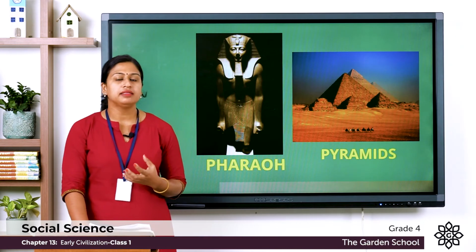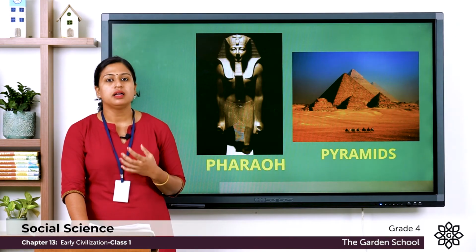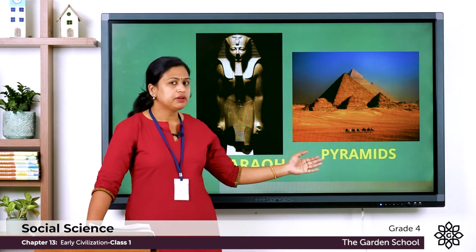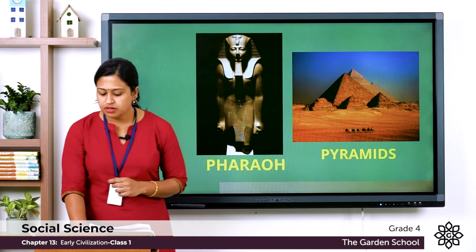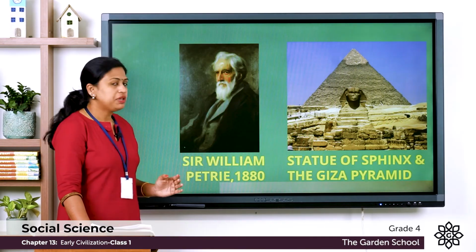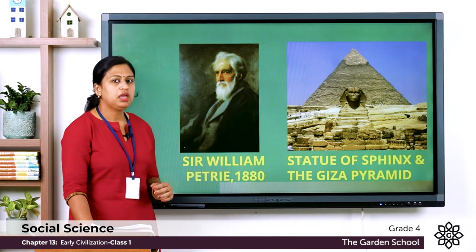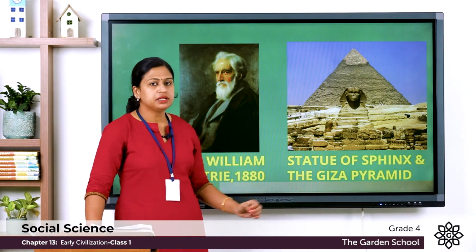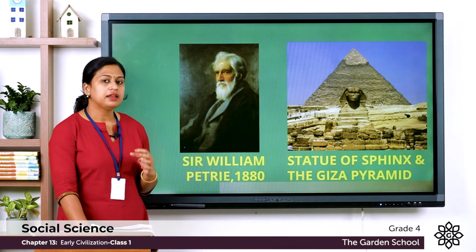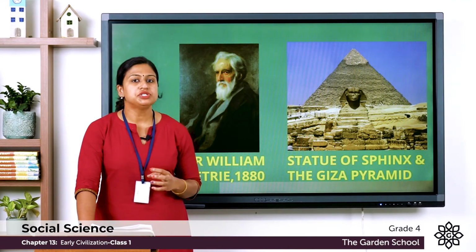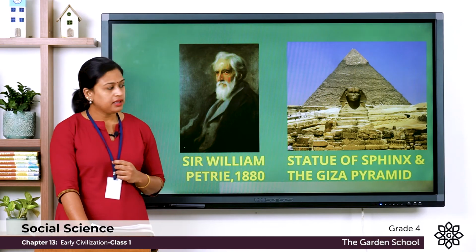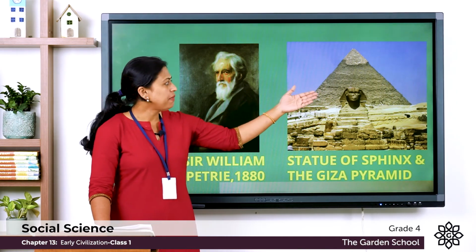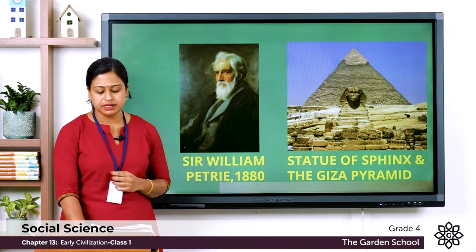So what do you understand by this tomb? It is a place where a dead person is buried. So the pharaoh or the king was buried or kept in these pyramids. Now you can see here the picture of Sir William Petrie, and he was the one to find out the accurate measurement of the Giza pyramid in the year 1880. And the Giza pyramid is one of the ancient 7 wonders of the world. And here you can see the statue of the Sphinx, and at the back you can see the Giza pyramid.